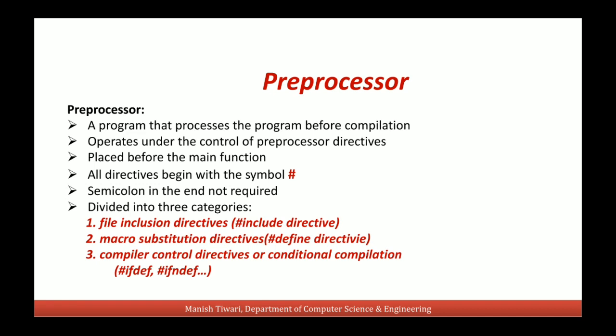So before the compilation of the program, this #include <stdio.h> will be replaced by the content of this header file stdio.h. The same way, if I use a #define macro, like #define PI 3.14159, then before the compilation of the program, wherever this PI is present, it will be replaced by the value of this PI. So it is known as a symbolic constant.